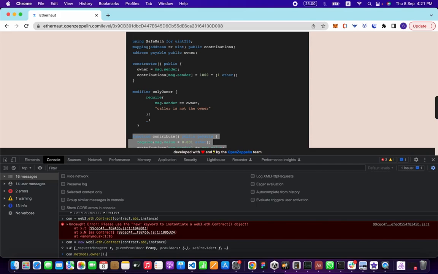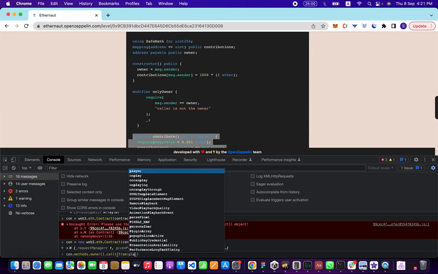You can either read from the blockchain or write to the blockchain. Reading from the blockchain costs nothing, it's free to do. Writing to the blockchain costs money, because you're paying for the storage that you're using on the blockchain. We're reading, so this is going to be free, which is good because we like free things.